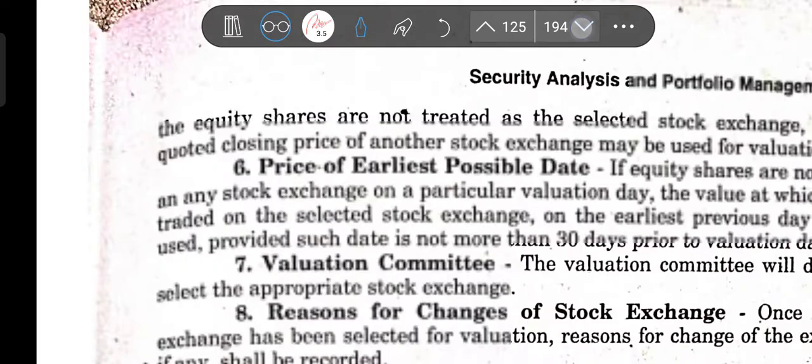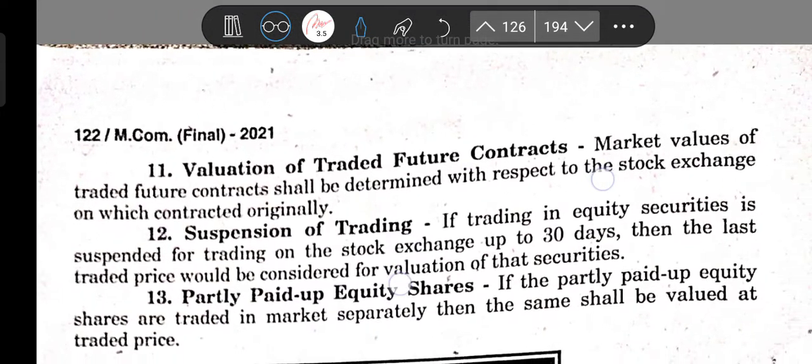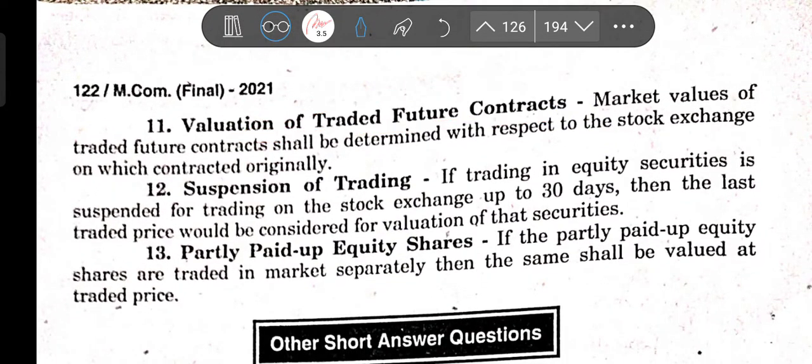Then comes the next point, that is valuation of traded future contracts. If there is any future contract, then market values of traded future contracts shall be determined with respect to the stock exchange on which contracted originally. Whatever exchange the contract has been made on, it will be determined at the same exchange where it was contracted originally.